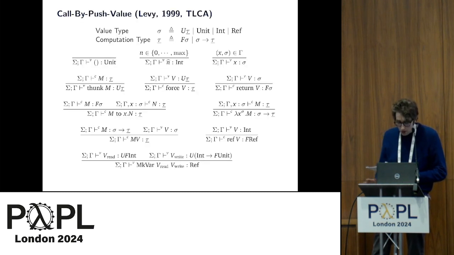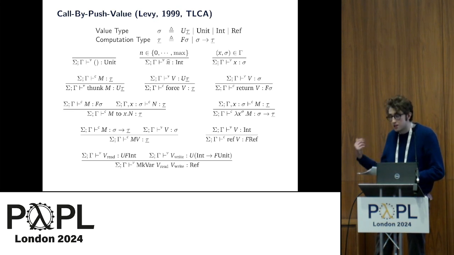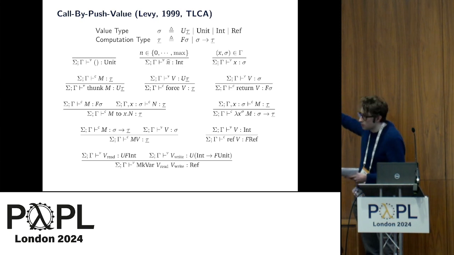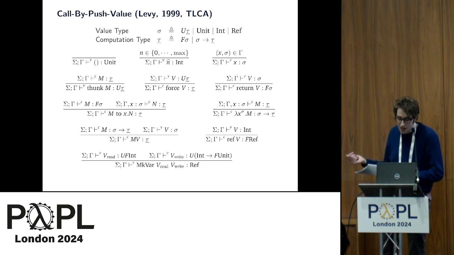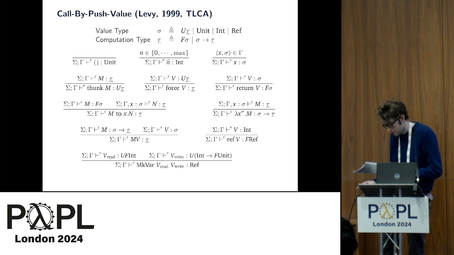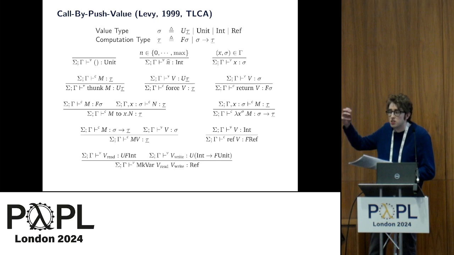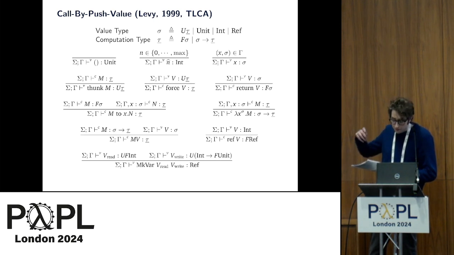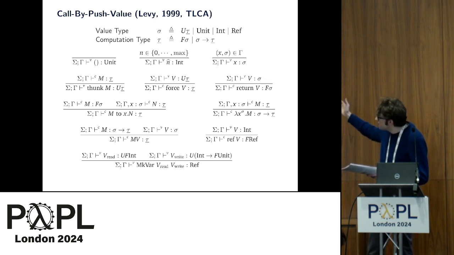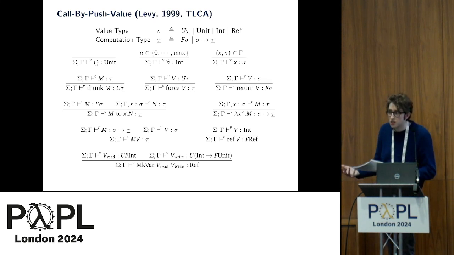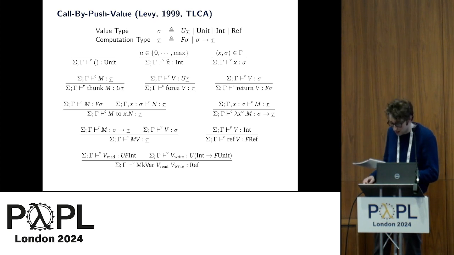So call by push value is a calculus into which call by name and call by value evaluation orders can be encoded. It stratifies types between values and computations, following the maxim that a value is, a computation does. The key feature is then thunks, which freeze a computation into a value, and force, which unfreezes them. We have a return, which embeds values into computations, and an operation similar to monadic bind.